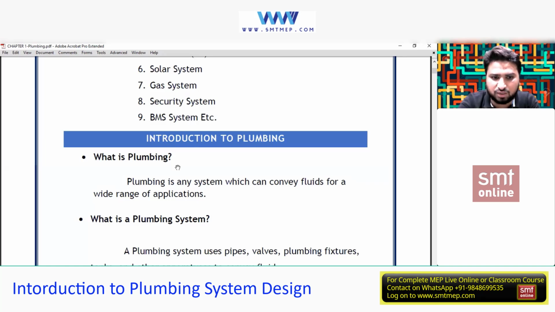The same thing is given here. What exactly is a plumbing system? A plumbing system is a combination of pipes, valves, plumbing fixtures, tanks and other apparatus to convey the fluid, that means to transfer the fluid from one place to another. Piping is just a medium to transfer the water, but changing the direction and so on also plays a very important, essential role, and that is done by fittings.